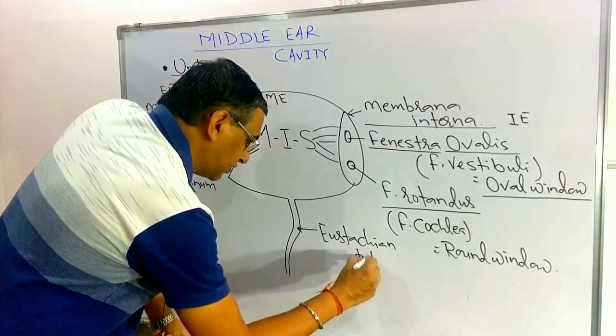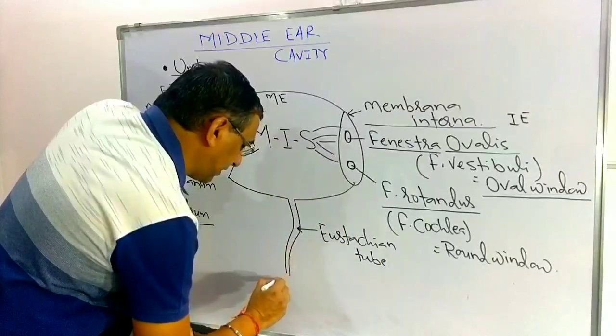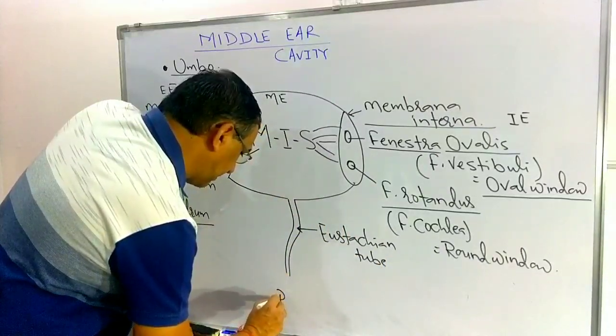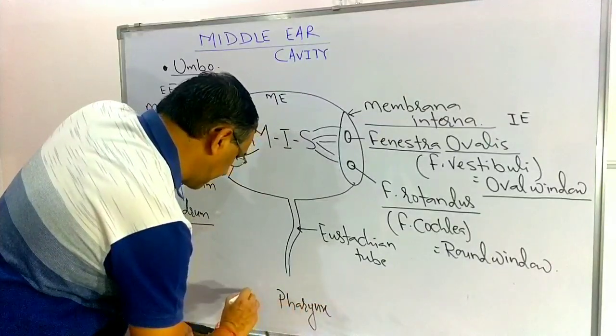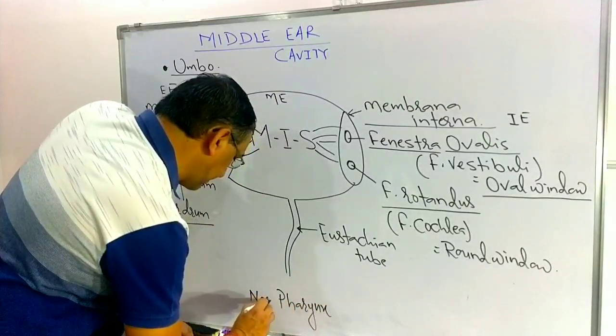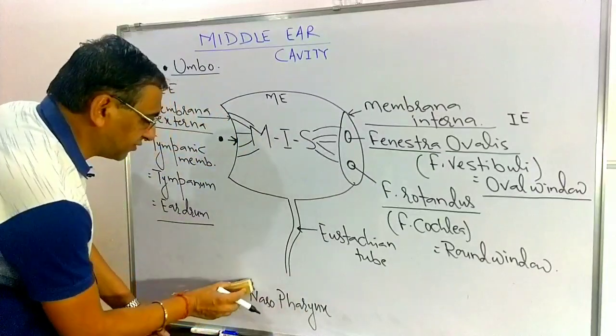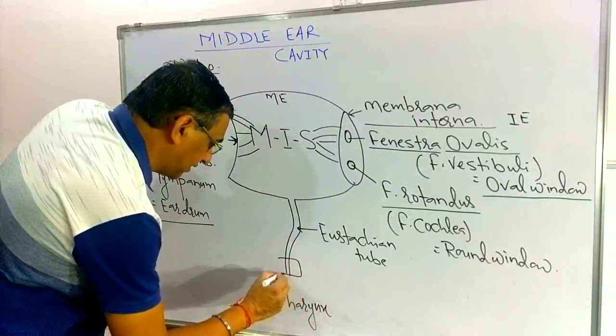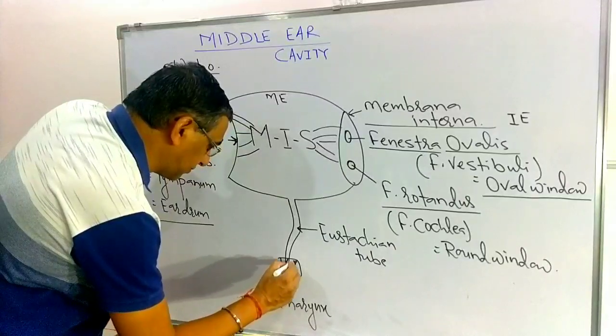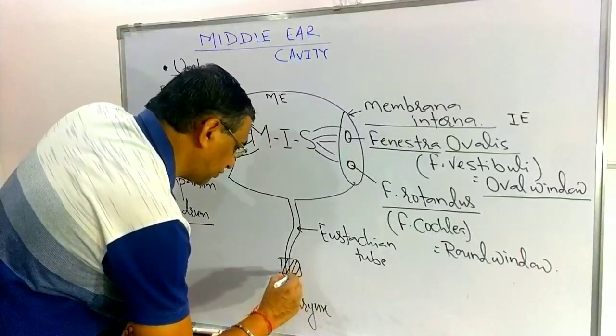And this eustachian tube is connecting the middle ear cavity with the pharynx, with the nasopharynx here. And here there is one muscle which is closing the opening of this eustachian tube.